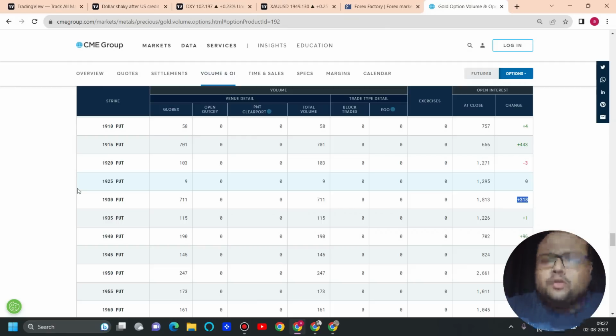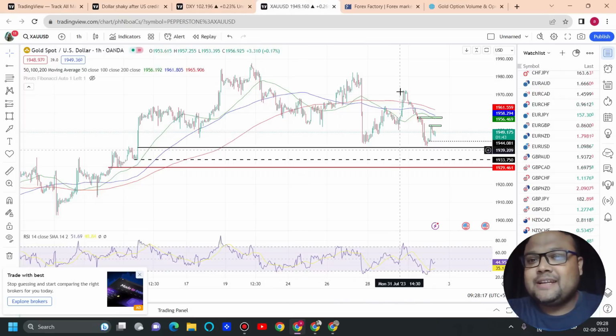And to be honest, I think it also has the potential of acting as support after news. Usually, I always tell you guys not to trust technicals after news, but this time 1930 may work as support after news as well. But anyways, I can be wrong also. Follow proper risk management, okay? Because nobody is 100% correct.